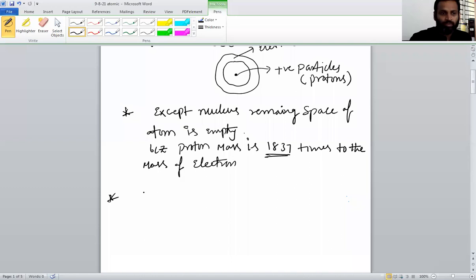So this is the most important. Those circular paths of electrons he named orbits. What are they called? Orbits or shells. That point I'll tell you. That's why this is also called the Rutherford planetary model.